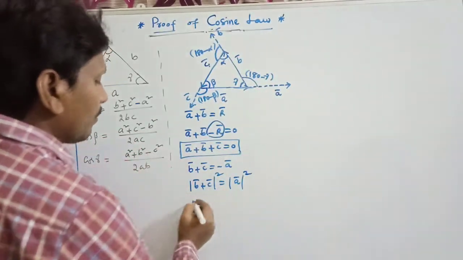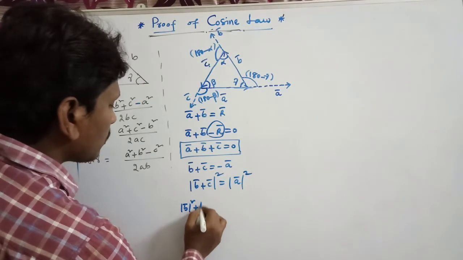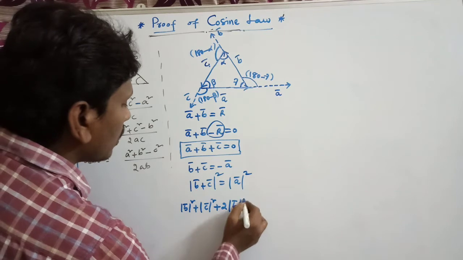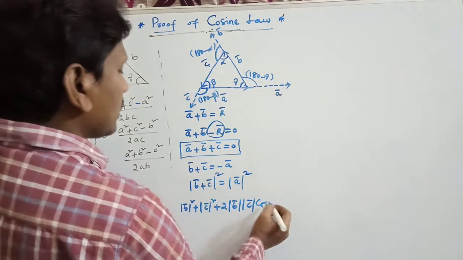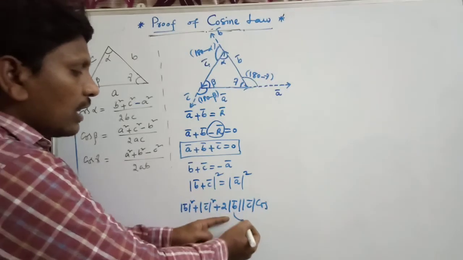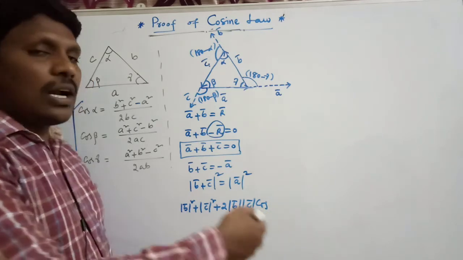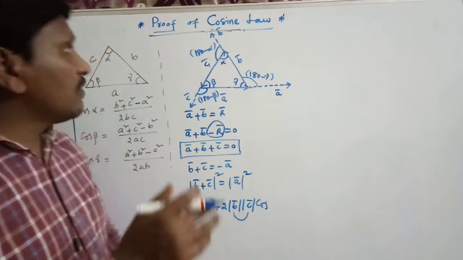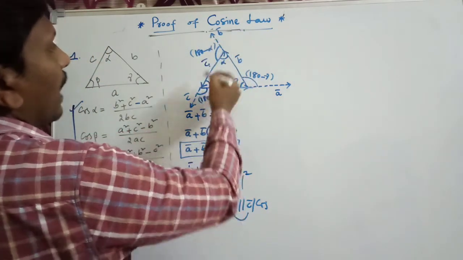We can write like this: from that, mod b bar square plus mod c bar square plus 2 mod b bar mod c bar times cos. What is the angle between these two, mod b bar and mod c bar? Mod b bar and mod c bar are nothing but the magnitude of the b vector and the magnitude of the c vector.